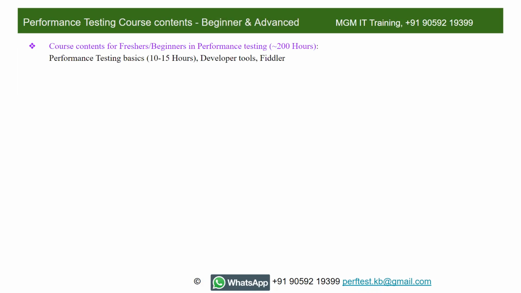We'll be focusing more on performance testing basics. I want to make sure that everyone is comfortable with the basics first, so that scripting will be easy for them once we start the tool, right? So scripting will be easy for them.